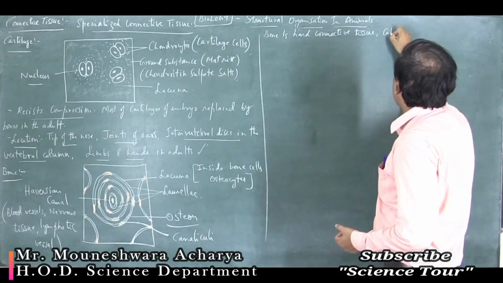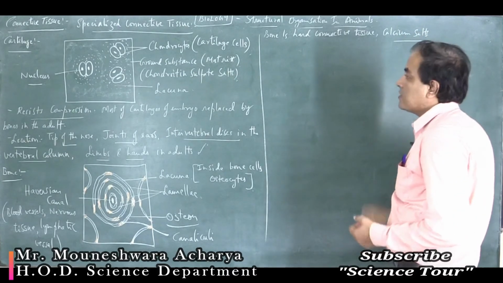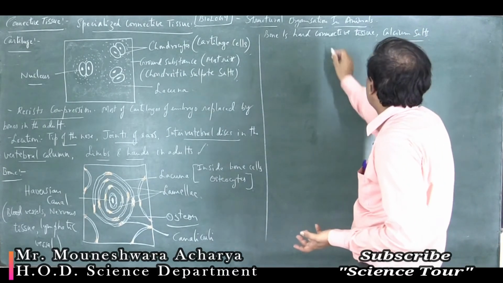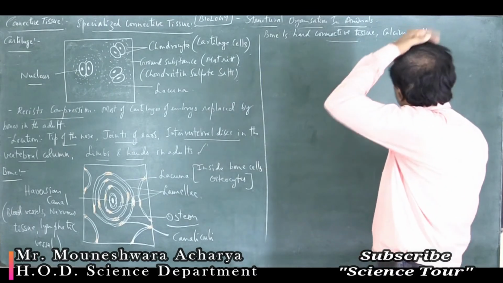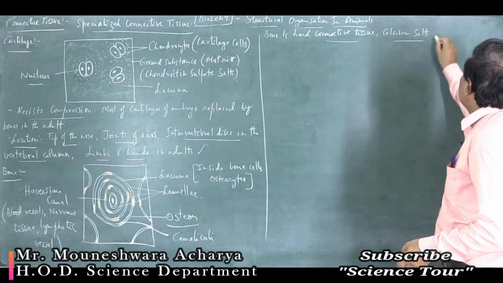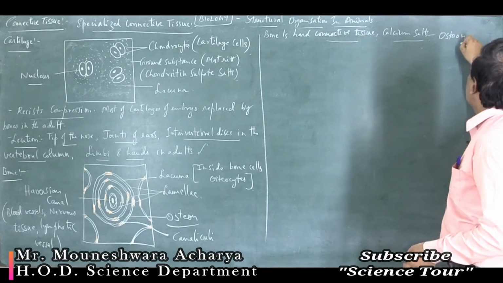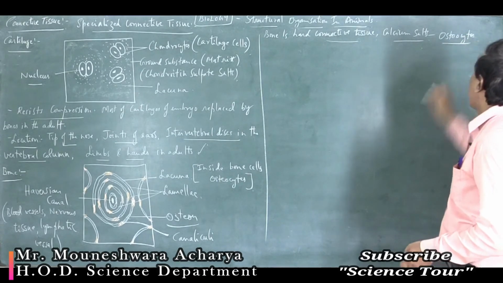It contains calcium salts. Cartilage contains chondroitin sulfate salts. Bone contains calcium salts. So it is hard connective tissue. And the cells of the bone are called as osteocytes.